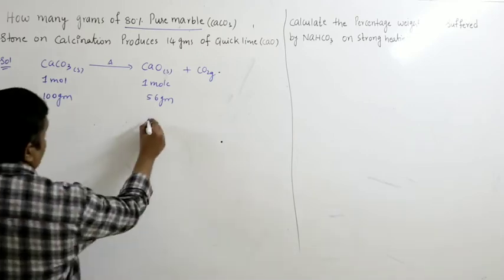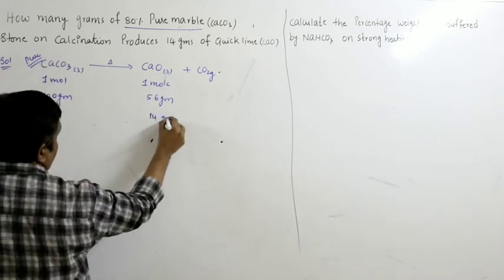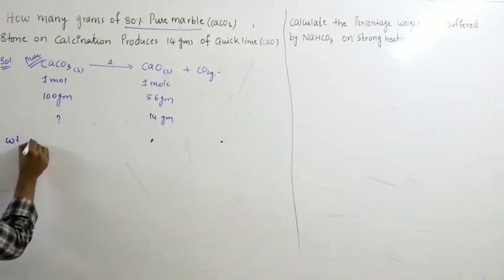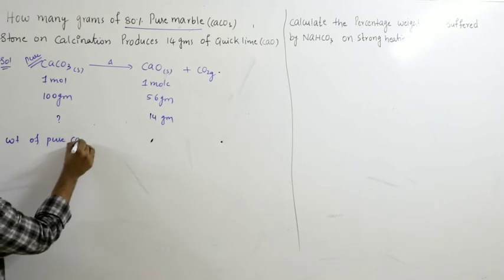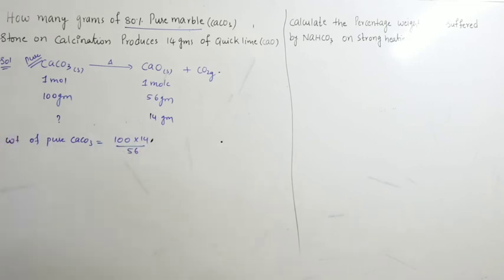We require 14 grams. Remember, this is pure CaCO3 because impurity will not give anything, right? We don't have impurity. When you write the chemical reaction, we consider it is pure, right? For 14 grams, how much? So for 14 grams, weight of pure CaCO3, 100 into 14 by 56. So it will be around 25 grams.